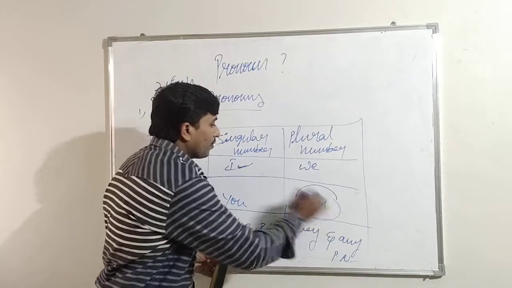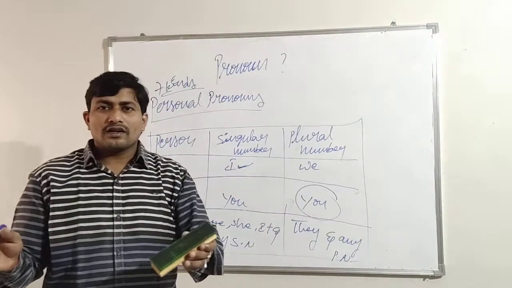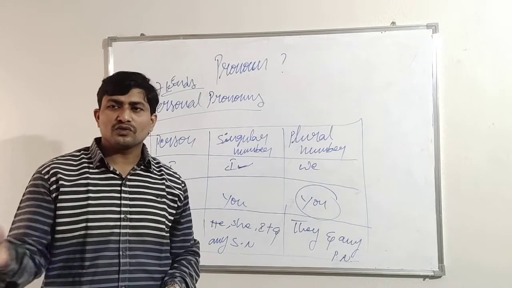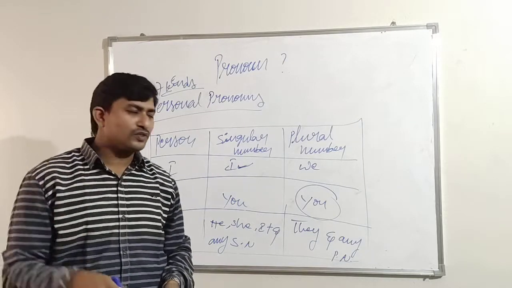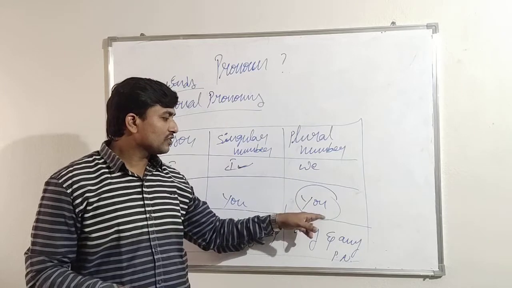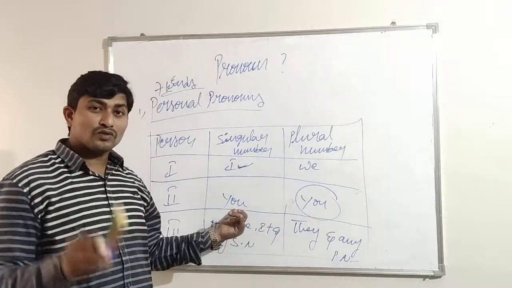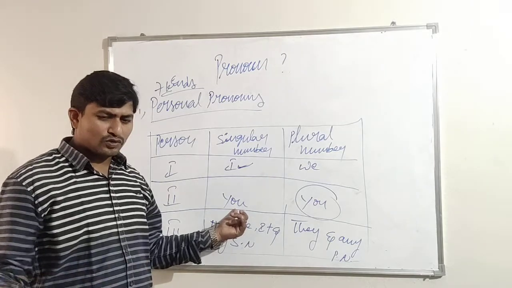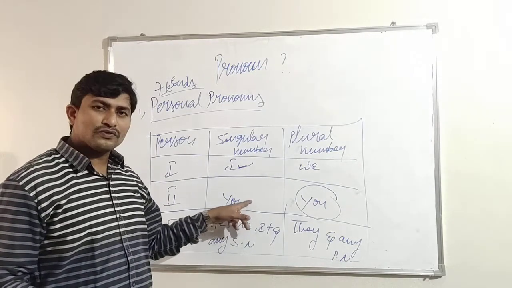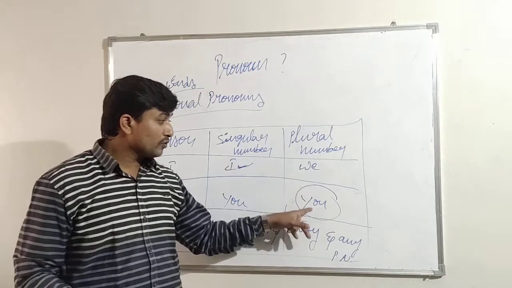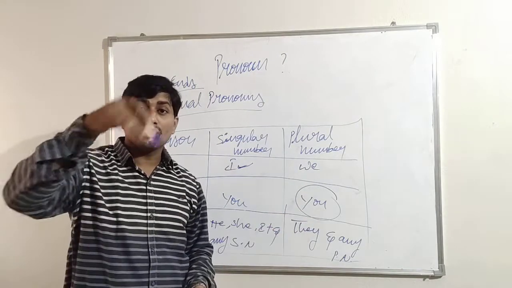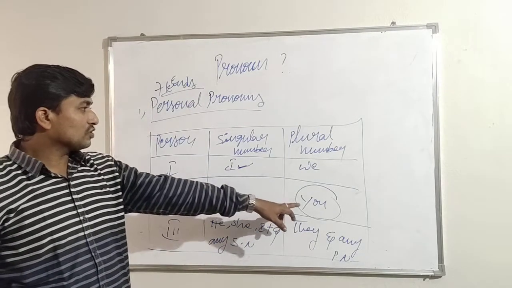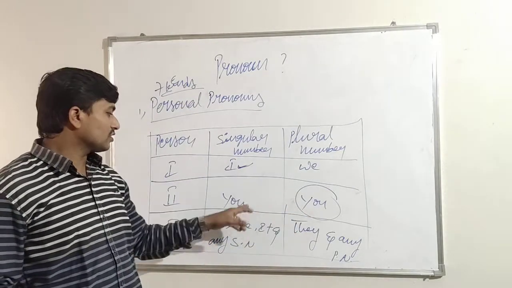Whereas there are a number of people, a group of people, two or three or more people in front of you, then you can use the plural you. But for singular, there is only one person in front of you. You talk to the person, so you use the singular you. But the plural you is for the whole group of those who are in front of you. This is the plural number, this is the singular number.